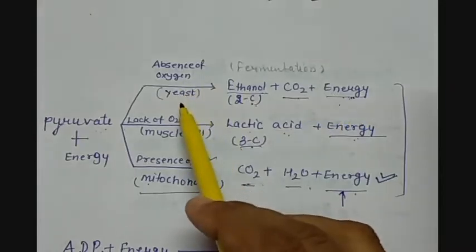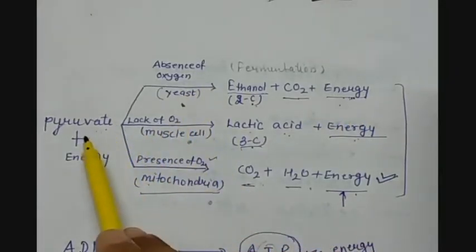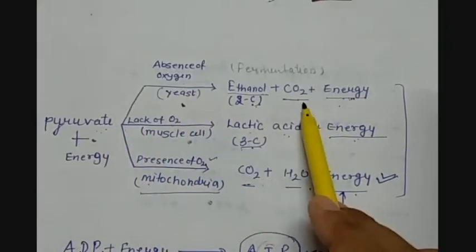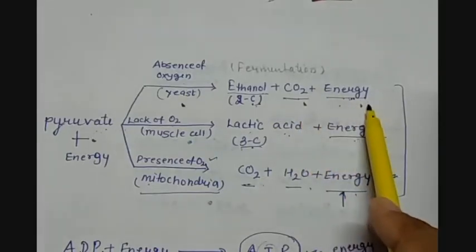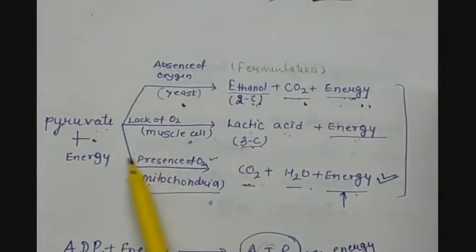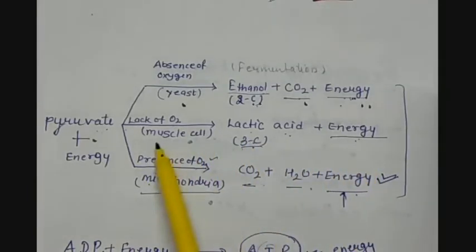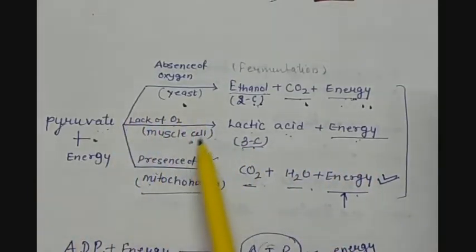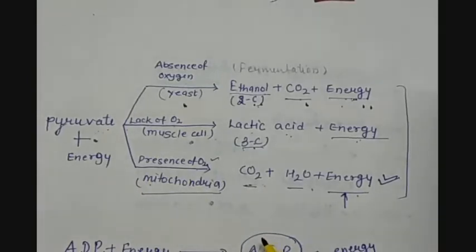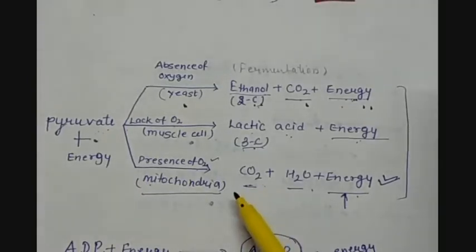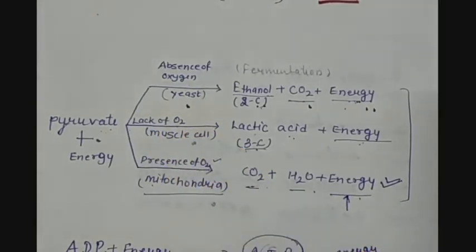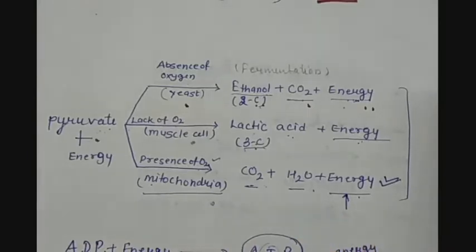For example, in yeast, pyruvate gets converted into ethanol and carbon dioxide along with the release of energy. Pyruvate can also convert into lactic acid and energy in the lack of oxygen. This generally happens in the muscle cells when we are doing some overactivity, then there is a lack of oxygen in our body, in the muscles.